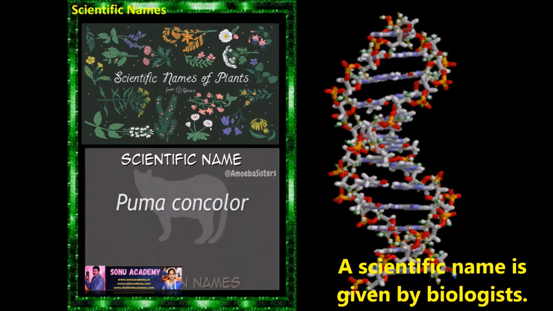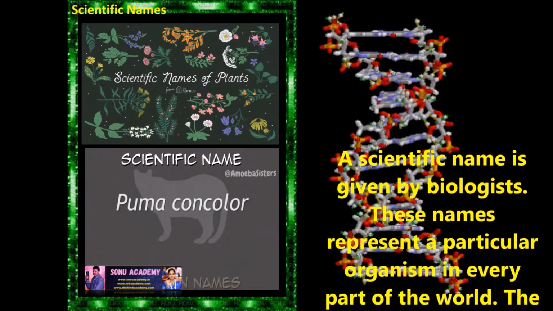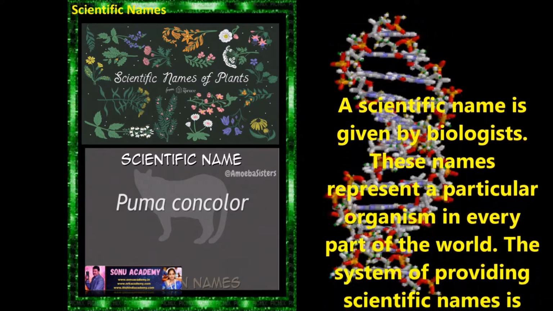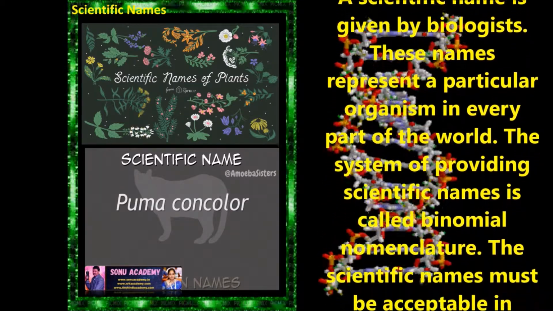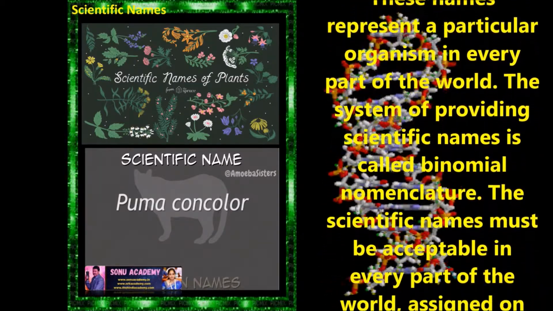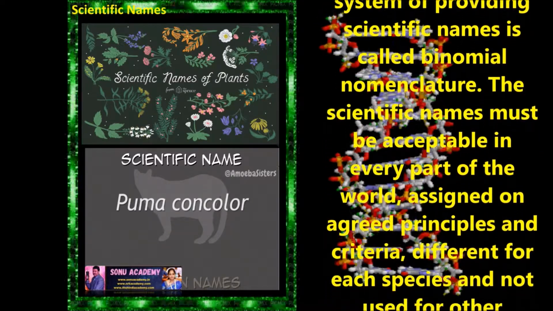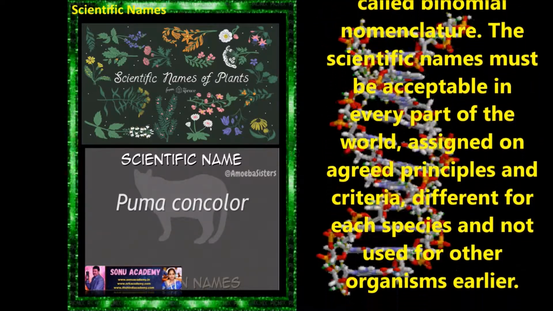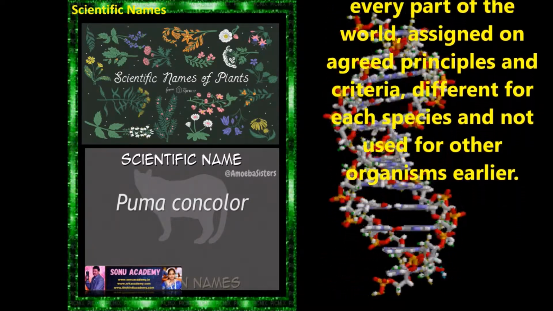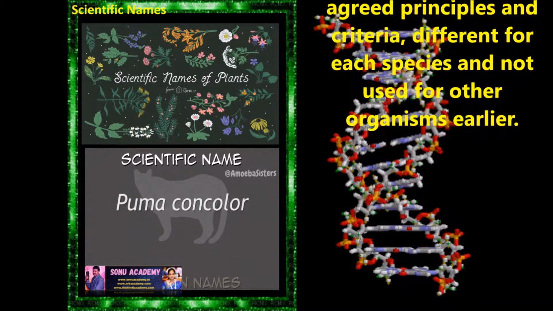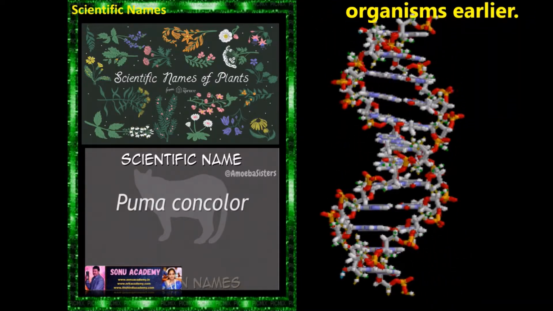Children, now let us discuss scientific names. A scientific name is given by biologists. These names represent a particular organism in every part of the world. The system of providing scientific names is called binomial nomenclature. The scientific names must be acceptable in every part of the world, assigned on agreed principles and criteria, different for each species and not used for other organisms earlier.